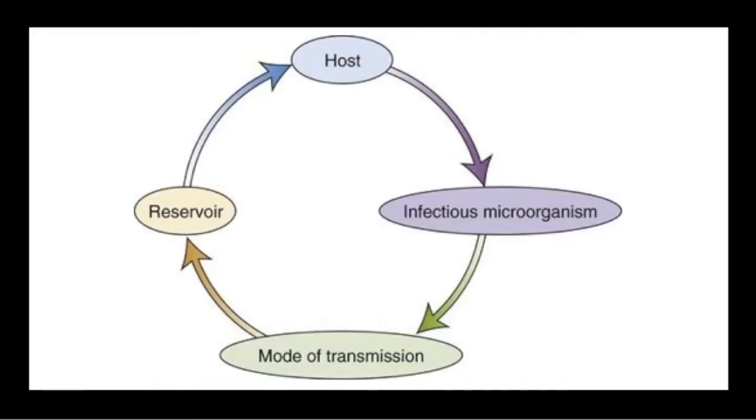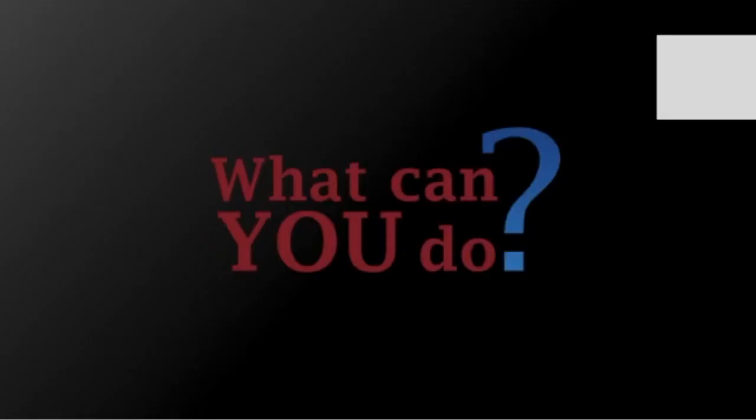Protozoa are found everywhere. For infections to be transmitted, the following must exist: a host, which is an environment for the growth of these microbes, an infectious microorganism, a mode of transmission from either outside of the body or inside of the body, by direct or indirect host, a reservoir, which refers to the site where an infectious organism can remain alive and where transmission can occur.